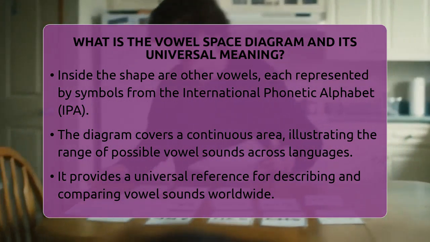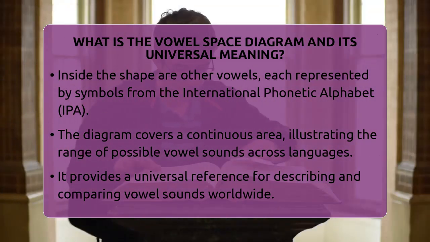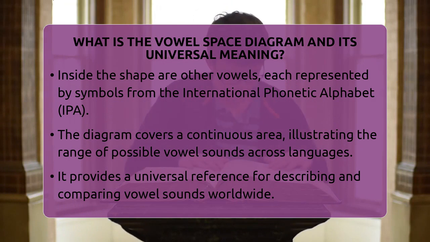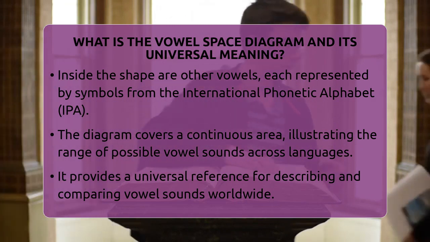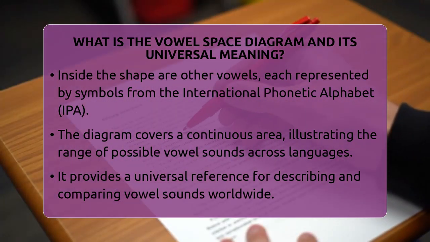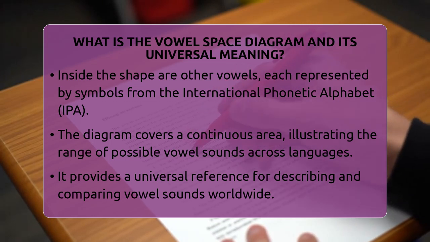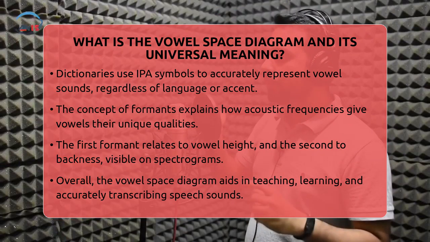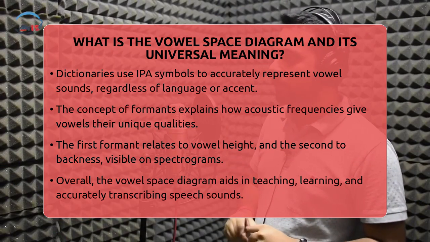Knowing about the vowel space helps when learning new languages because it shows you where your mouth should be for each sound. It also helps linguists and dictionary creators decide how to write vowels so they sound right. For example, English has more vowel sounds than its alphabet has letters, so the International Phonetic Alphabet uses symbols from the vowel space to show the exact sound.